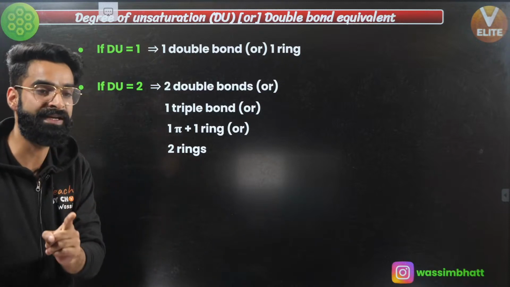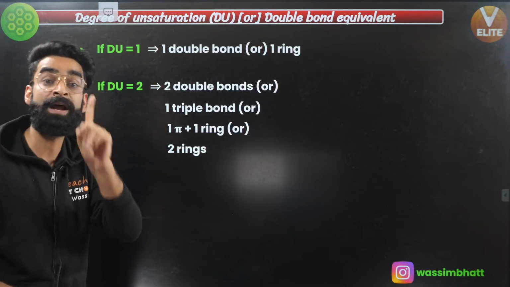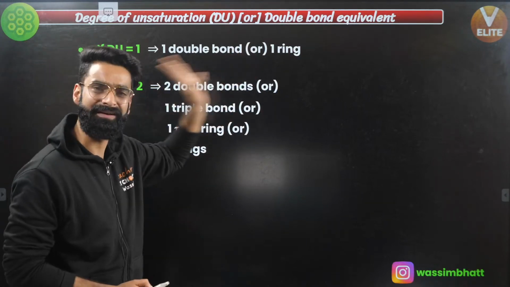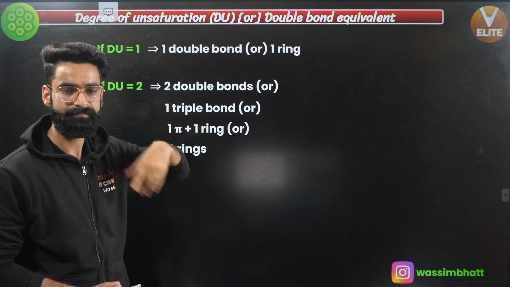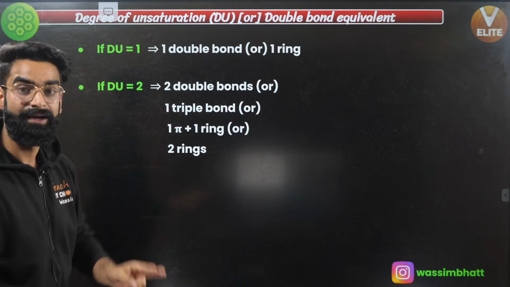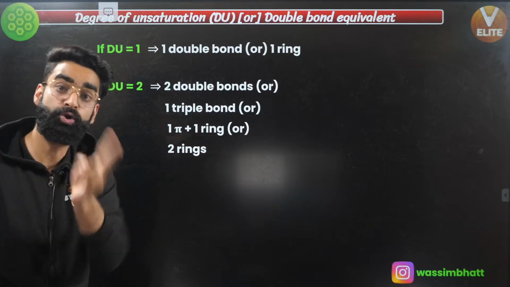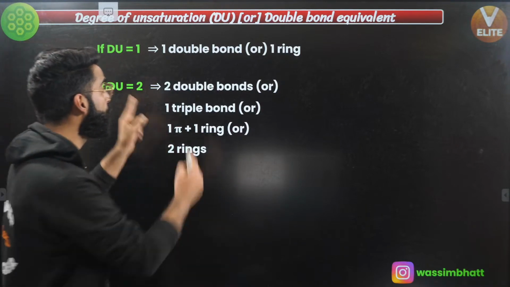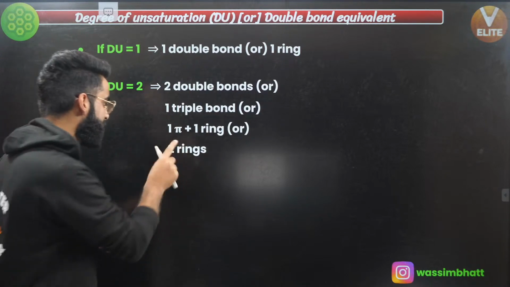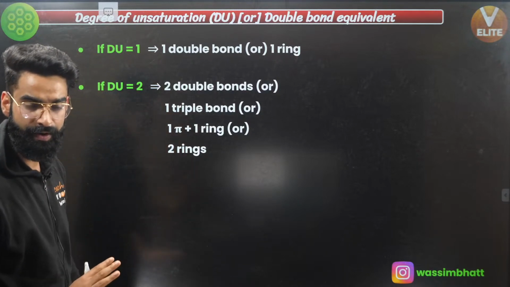Again, I'm repeating the same. If the degree of unsaturation for a molecule comes out to be 1, there'll be one pi bond, which is possible only if there is one double bond, or there can be one ring. Similarly, if the degree of unsaturation comes out to be 2, a lot of possibilities arise. There has to be either 2 pi bonds or 2 rings. 2 pi bonds are possible only if there are 2 double bonds at 2 different positions, or one triple bond. Or there can be 2 rings, or one pi bond, that means one double bond, and one ring, correct? Okay, remember this.